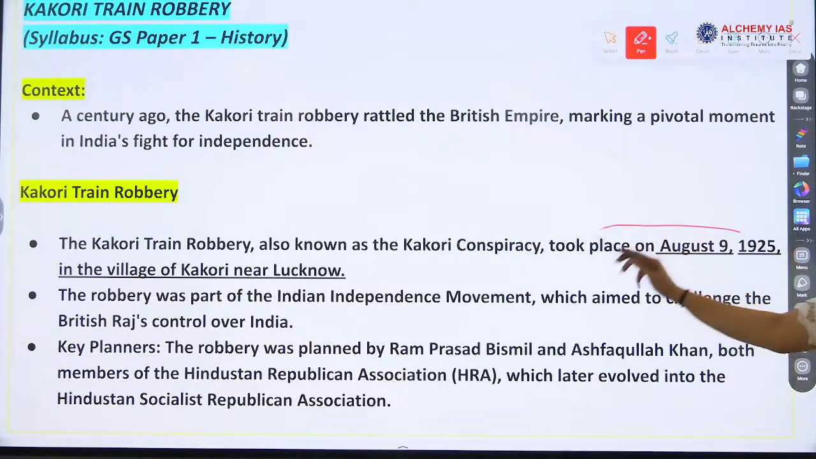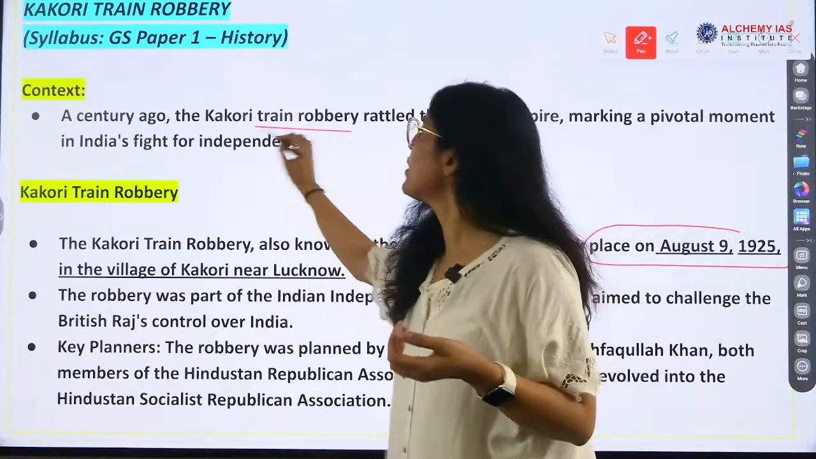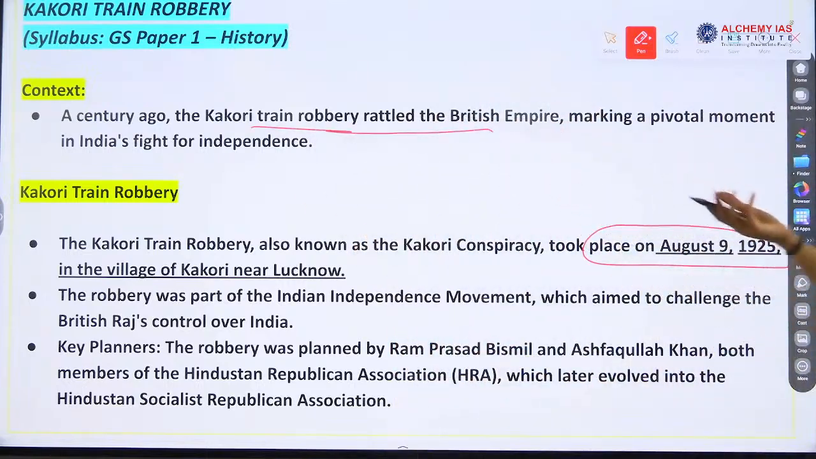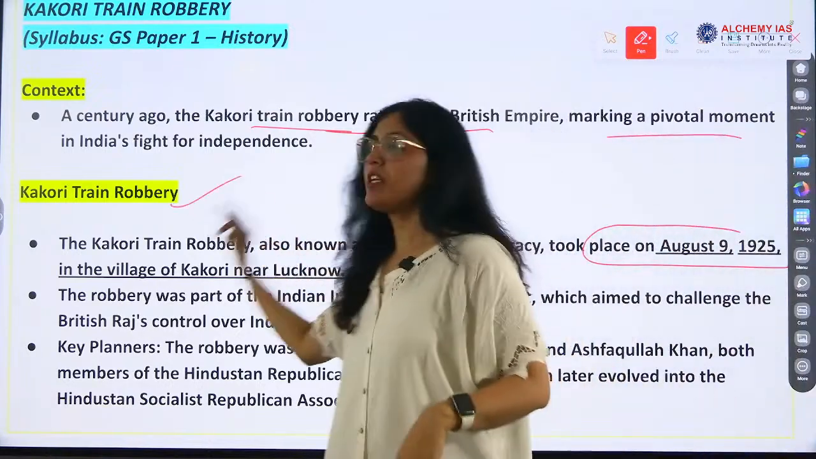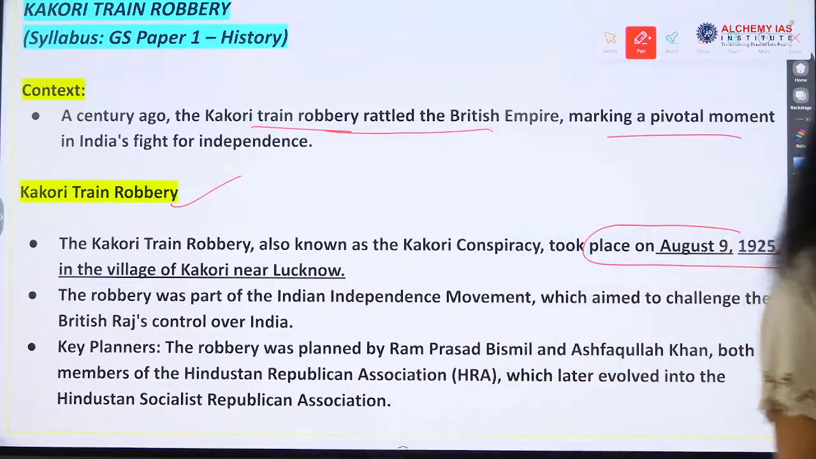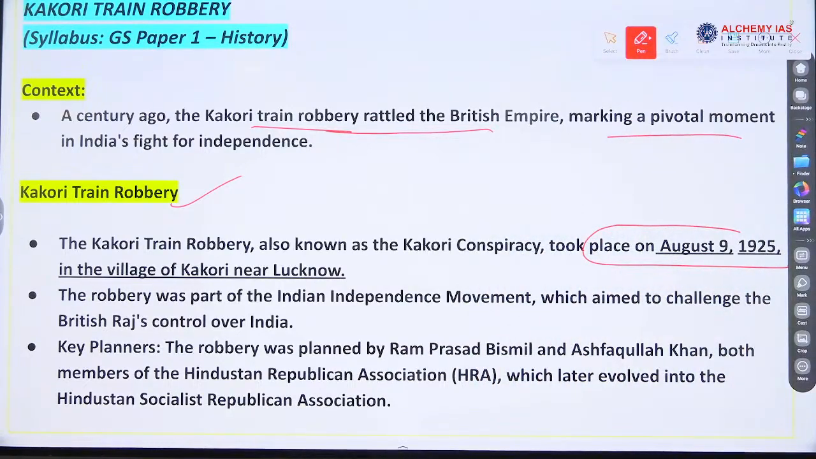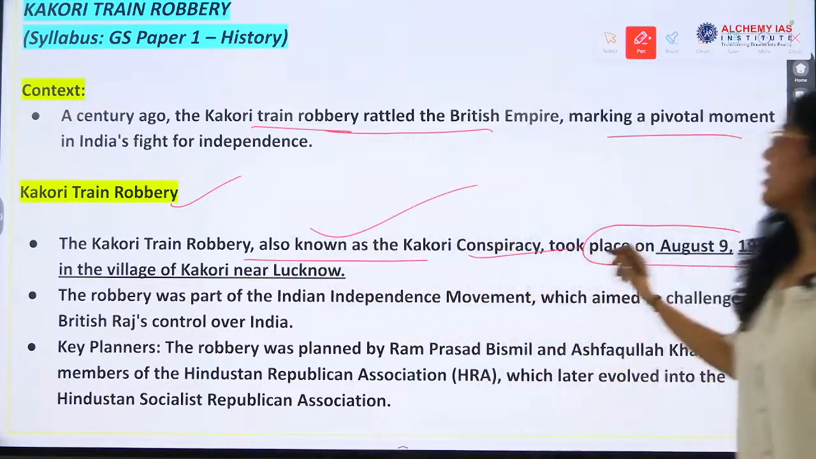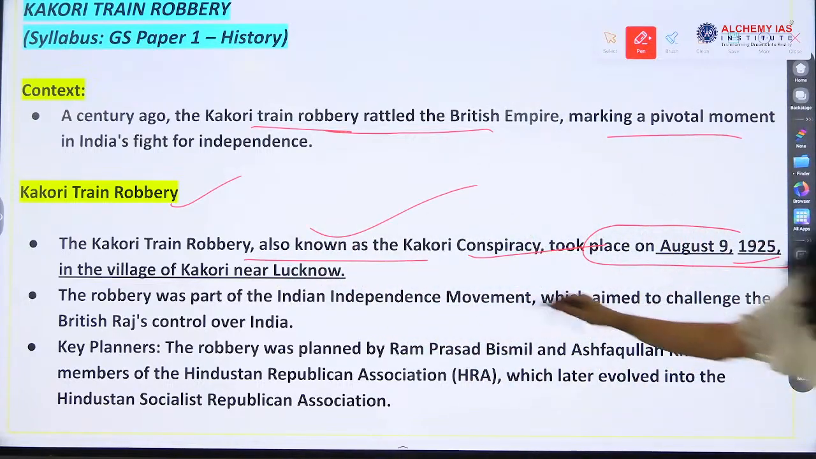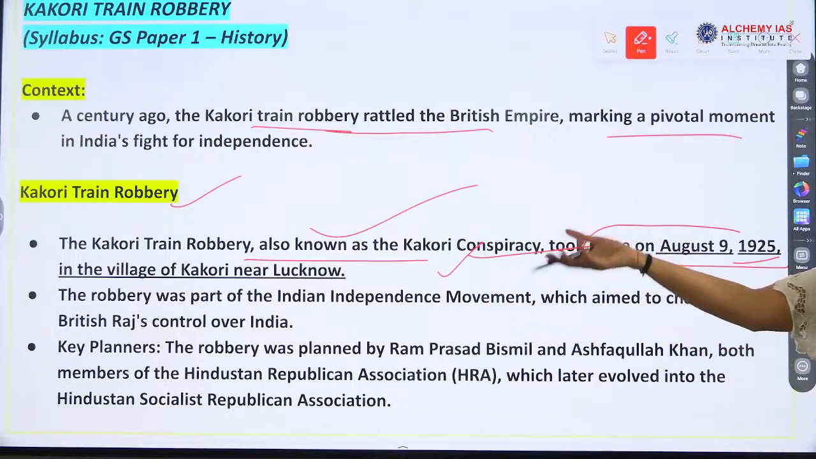The event took place on August 9, 1925, okay? A century ago, the Kakori train robbery rattled the British Empire, right? So the irony is that Britishers were looting India, and the Indians who were taking the money back, they were hanging those people, right? So this is the irony. British rule in India. Kakori train robbery, also known as Kakori conspiracy, took place in 1925. Where is Kakori? Lucknow.